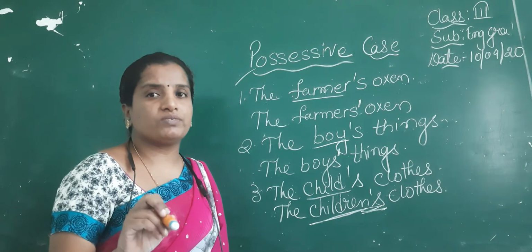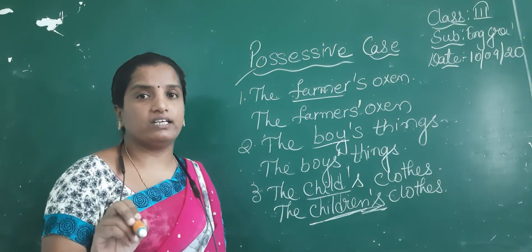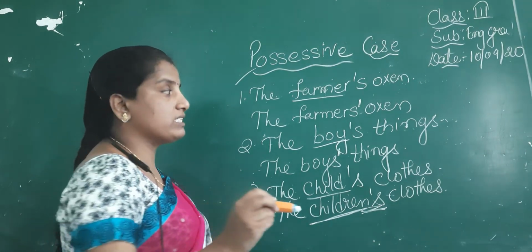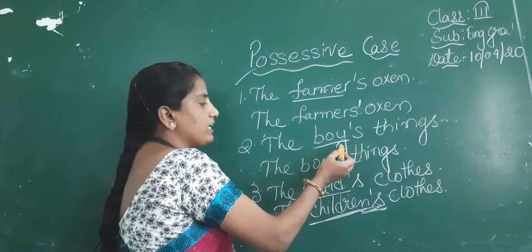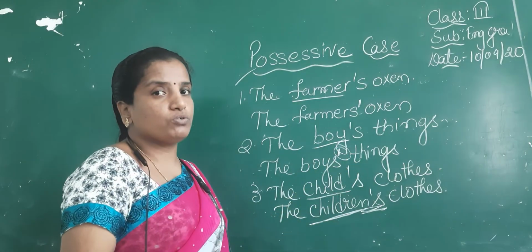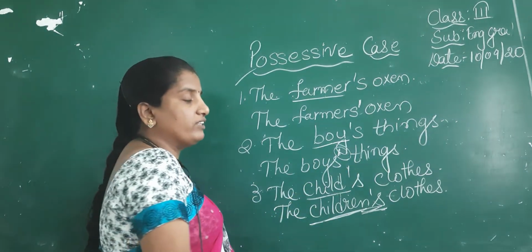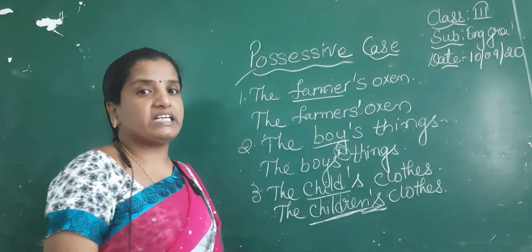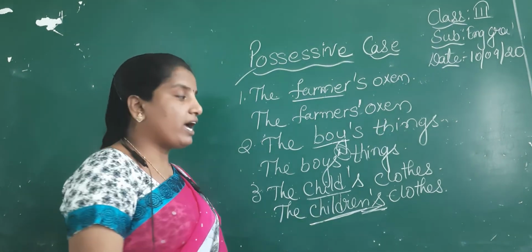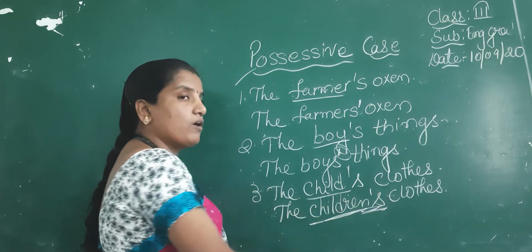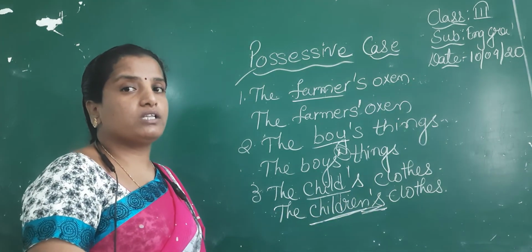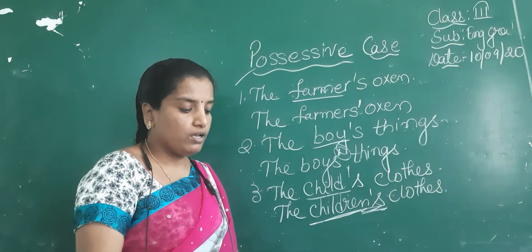For plural forms which take s at the end, to denote the possessive case, we only write the raised comma. But for the possessive case of plural nouns which don't end with s, we have to write apostrophe s to denote the possession or ownership.